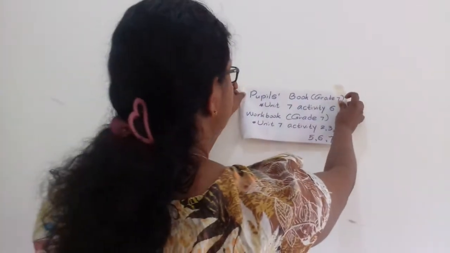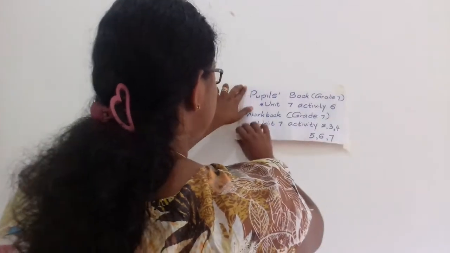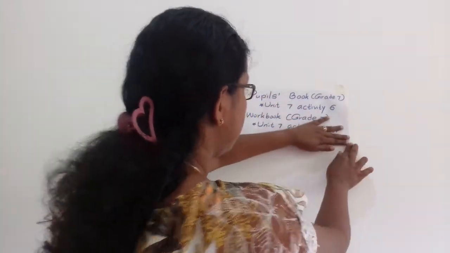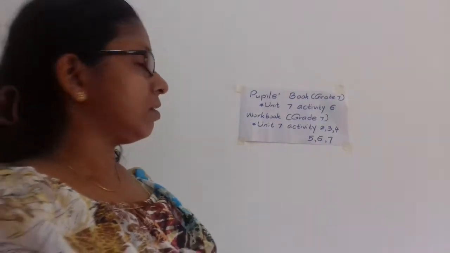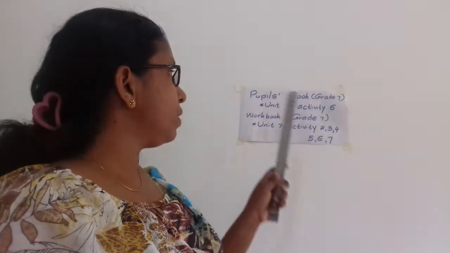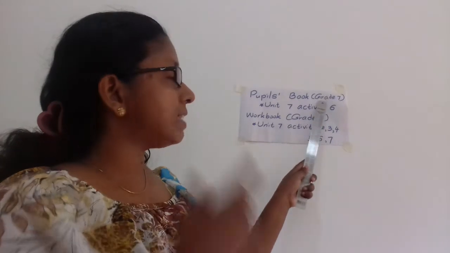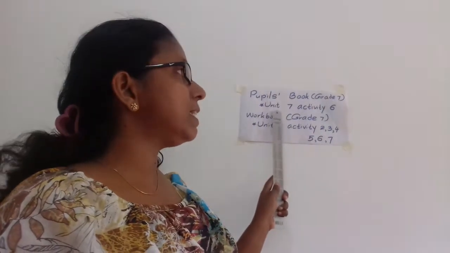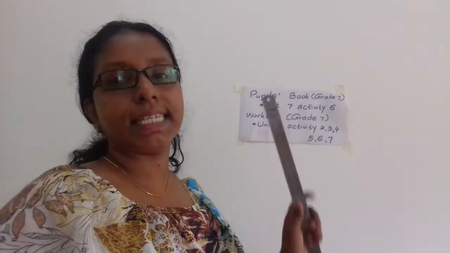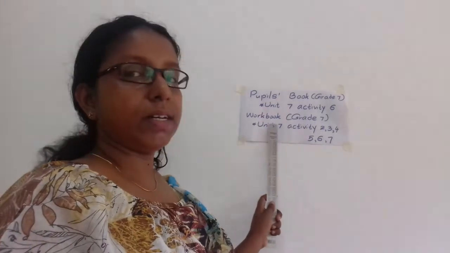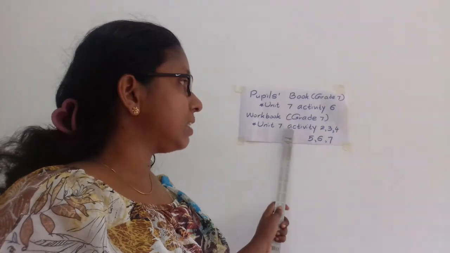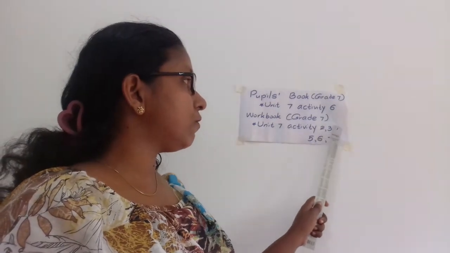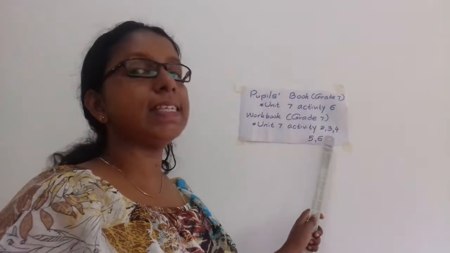I think you all can do this activity very easily. Grade 7 pupils' book, Unit 7, activity 6. Grade 7 workbook, Unit 7, activities 2, 3, 4, 5, 6, 7.